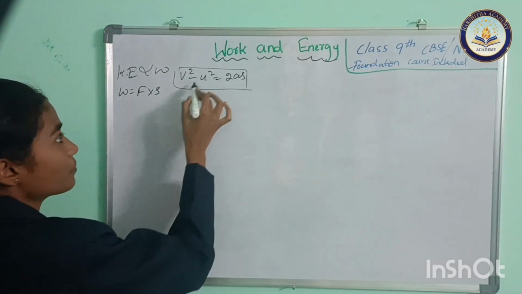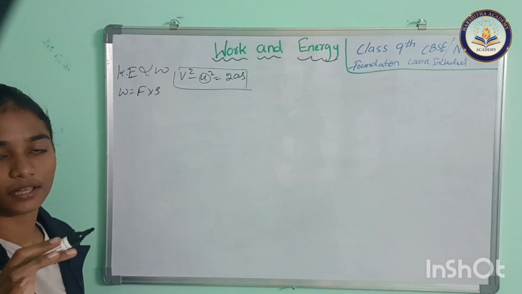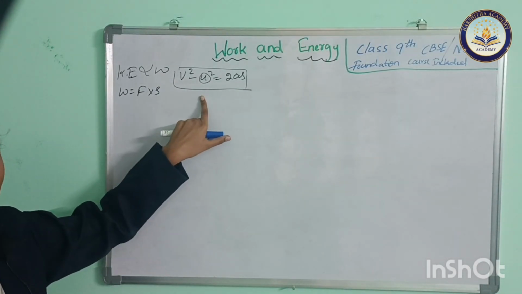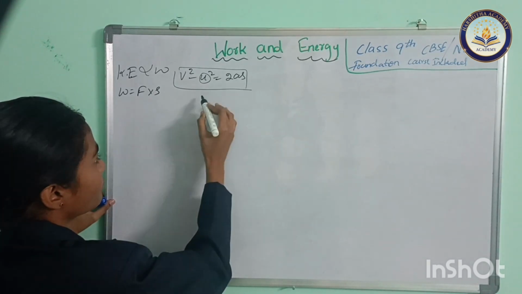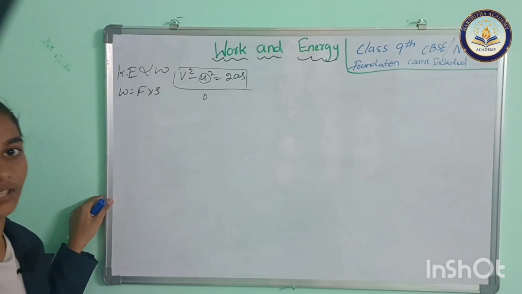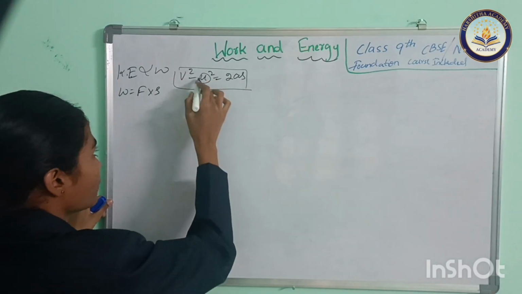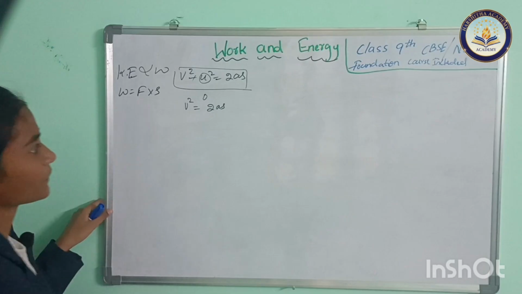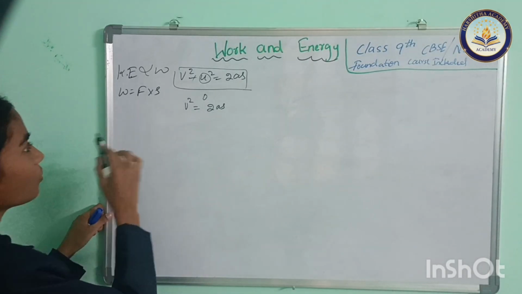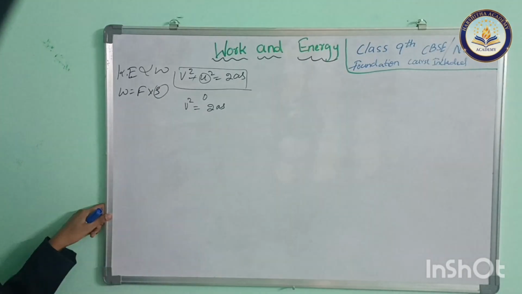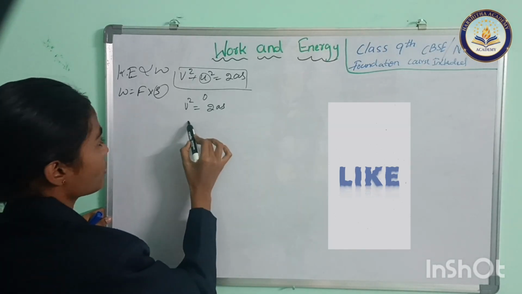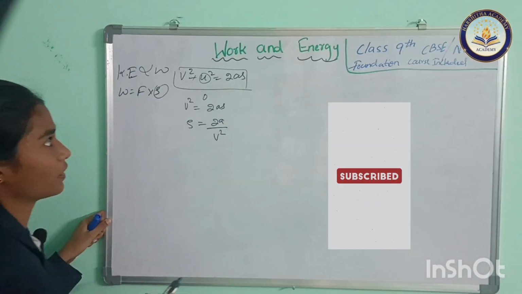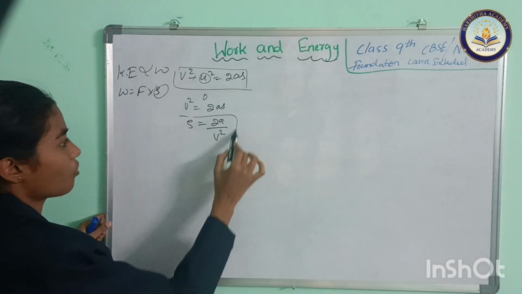Here u means the initial velocity, which we can consider as 0. So 0 square is also 0, and the minus sign is gone. What we require now is v square equals 2as. Here we require displacement, so s equals v square by 2a.